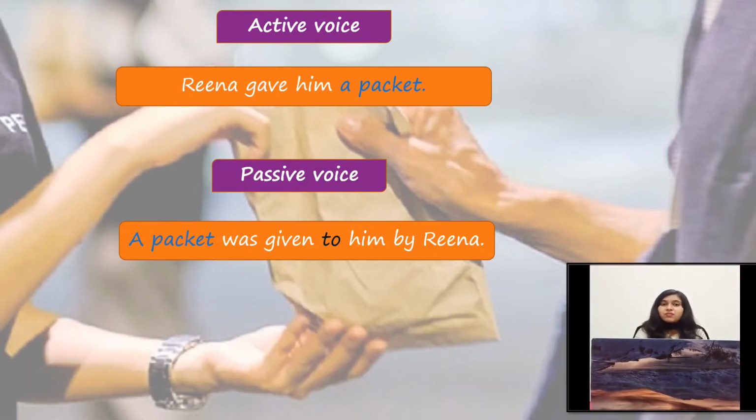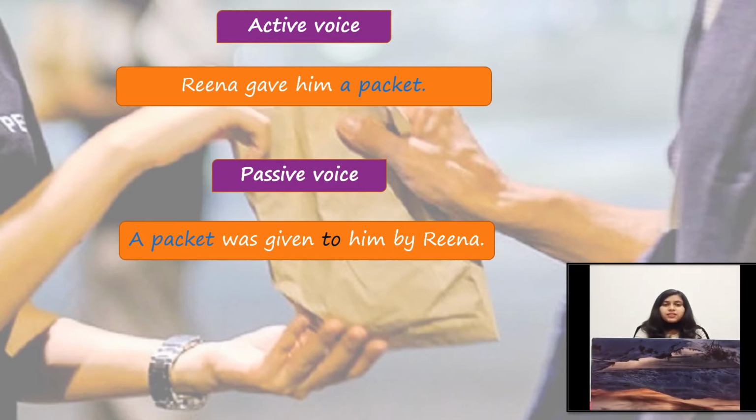So our sentence will be in passive voice. A packet was given to him by Reena. Now look at the changes carefully, what we have done. So in this sentence we have chosen the direct object, a packet, as a subject. That's why we have written a packet first here. After changing the object into the subject, what do we do? We make changes in the verb.